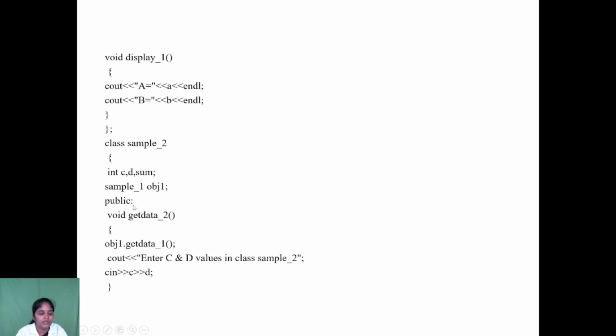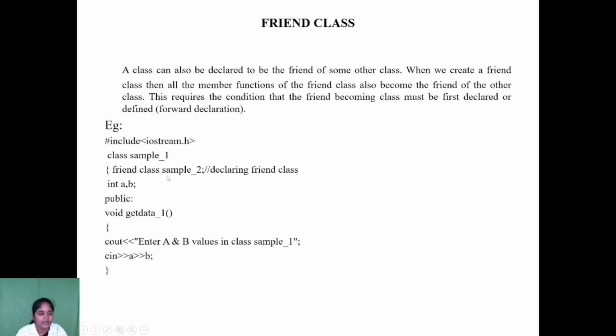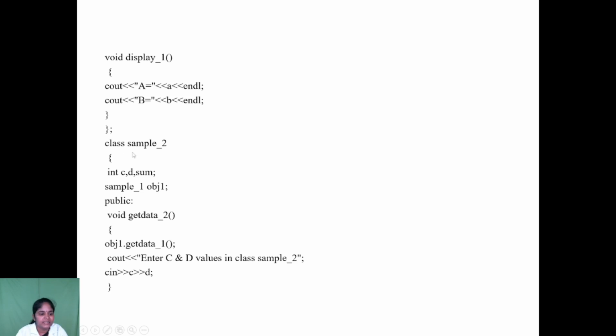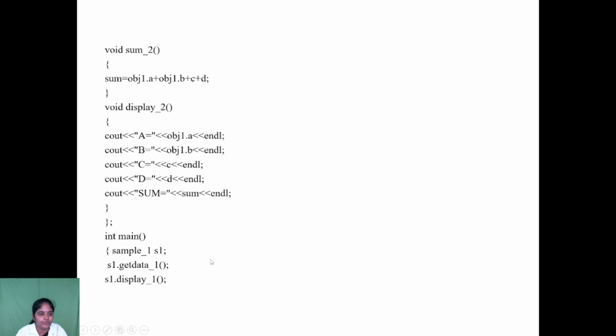Inside Sample2 we are creating an object of the Sample1 class. Execution starts from the main function. We create an object s1 of Sample1, then call s1.getdata1.